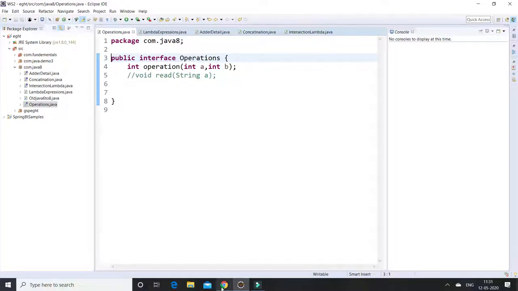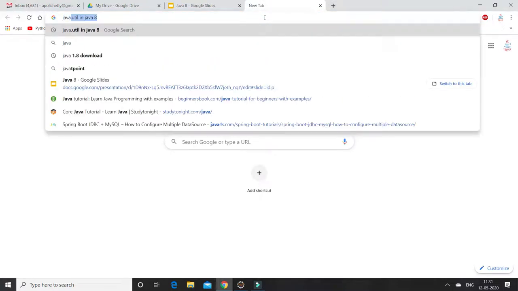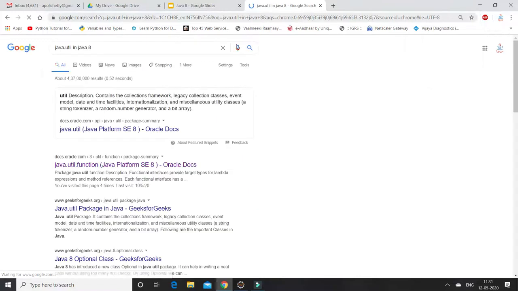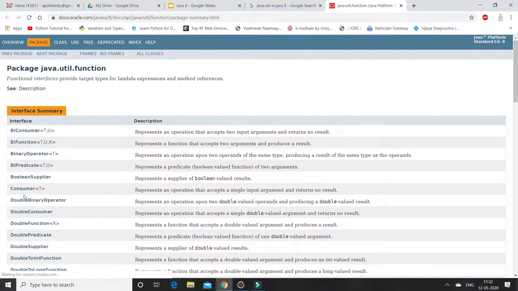There are a lot of util packages with functional interfaces. I'm going to show you. These are the default functional interfaces present in Java 8: BiConsumer, BiFunction, Predicate, Consumer, DoubleConsumer. BiConsumer means it will accept the parameters, it doesn't return any value. Suppose I am defining a method public void sum, it will take two parameters, it doesn't return any data type. Similarly BiFunction will take two parameters, and the return type is some value based on the return types. So binary parameters. Predicate